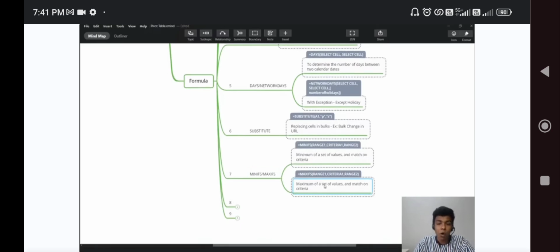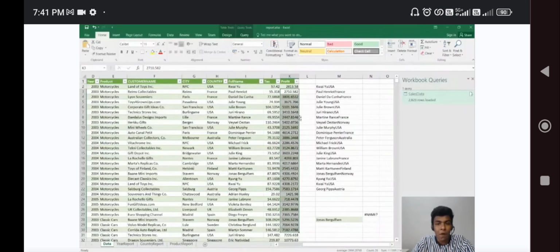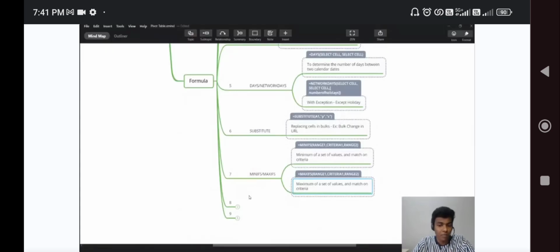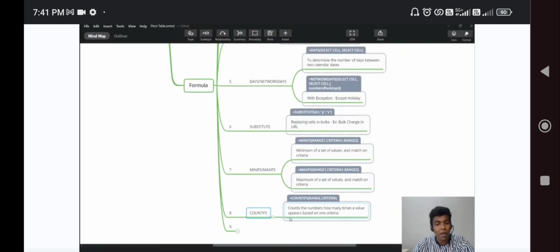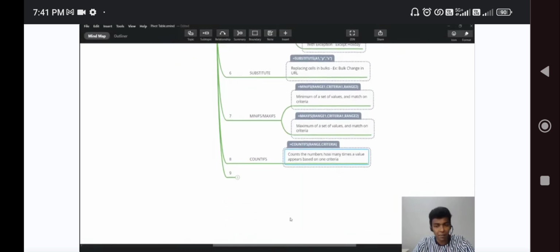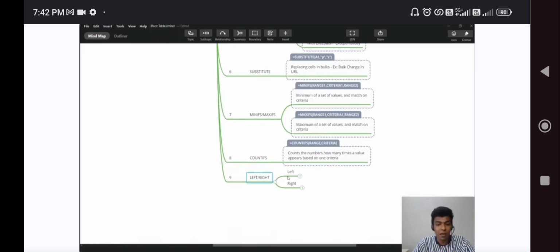So for example, if you want to find out the minimum value from a certain range, like a start point and then an end point, you specify some criteria on that range. On that range, if you want to find the minimum value, we can go for MINIFS and then MAXIFS. And COUNTIFS: if you want to make a count based on a certain range, it is the same, count, then range, and then criteria. So based on the criteria, we can calculate something.